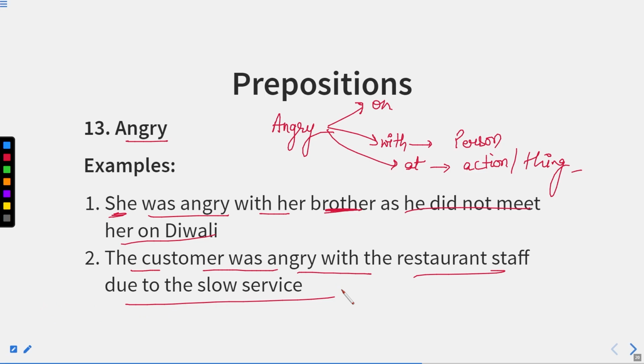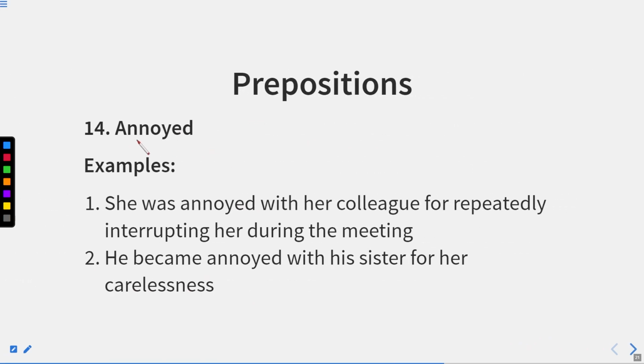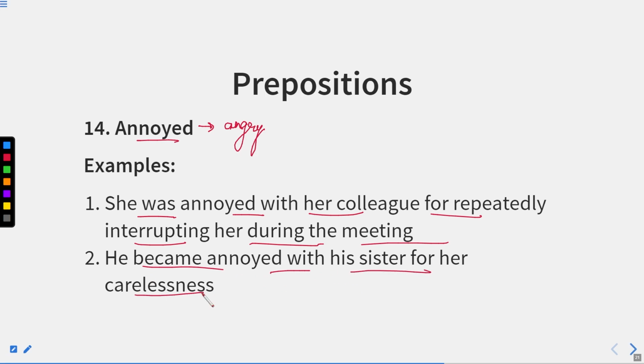Now let us move to the next one. Annoyed. Again, annoyed means the same, that is angry. So both are synonyms, and we can use annoyed at, annoyed with. Annoyed with is used when we are angry with a person. So she was annoyed with her colleague for repeatedly interrupting her during the meeting. So this is the manner we can use annoyed with. He became annoyed with his sister for her carelessness. So again, we have annoyed with.